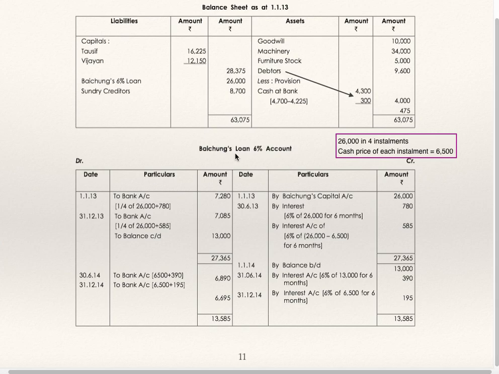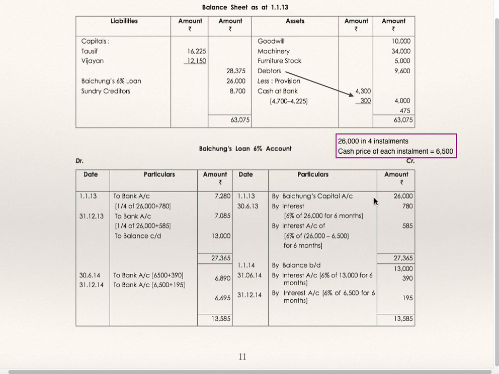Now they have asked you to prepare the loan account. Liabilities side, Chung's loan account 26,000. So by capital account 26,000, paid in 4 installments. Therefore, cash price of each installment is 6,500. 26,000 divided by 4 is 6,500.